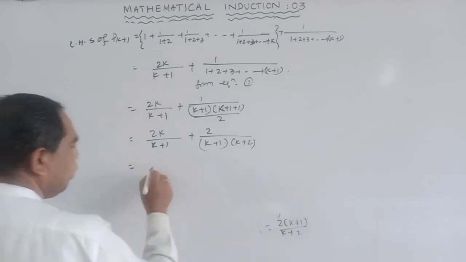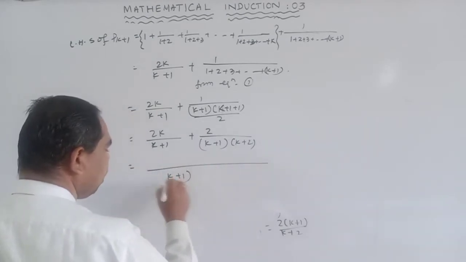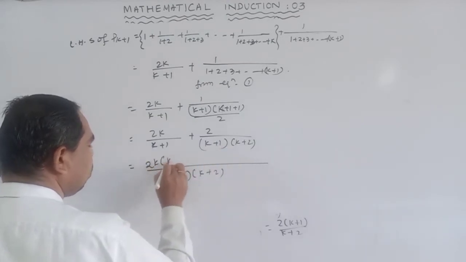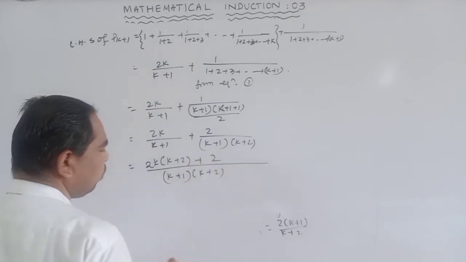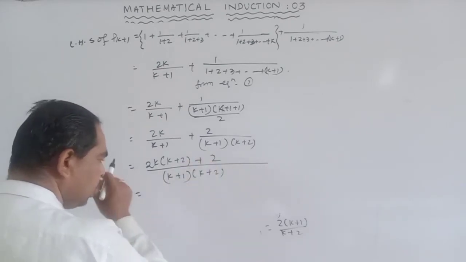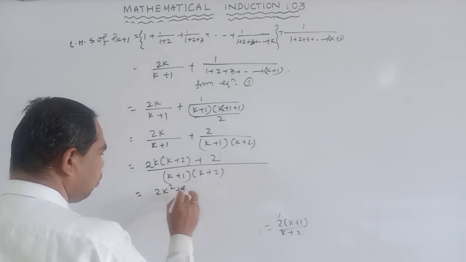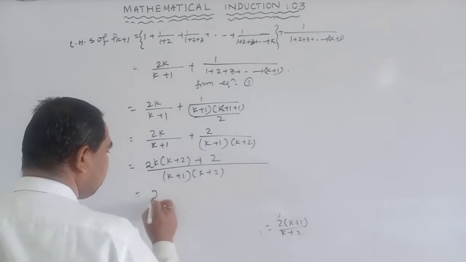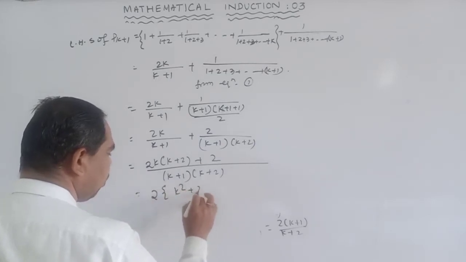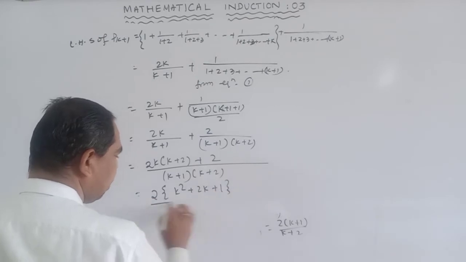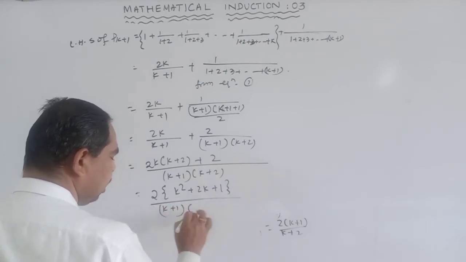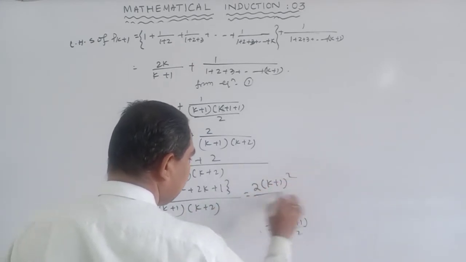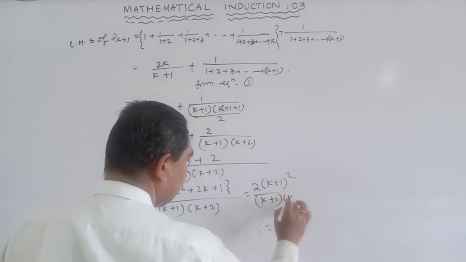So find the LCM. What is LCM? LCM is (k+1)(k+2). So this is 2k(k+2) + 2, which equals 2k² + 4k + 2. Taking 2 as a common factor, it is (k² + 2k + 1) divided by (k+1)(k+2), so 2 into (k+1)² divided by (k+1)(k+2).